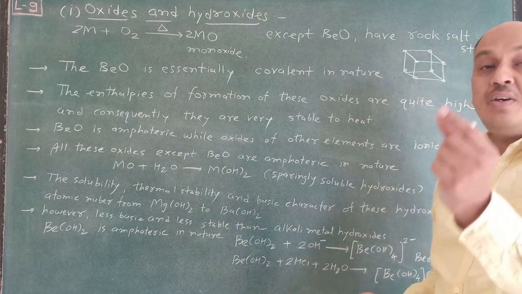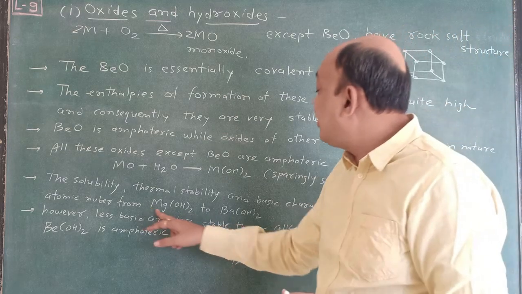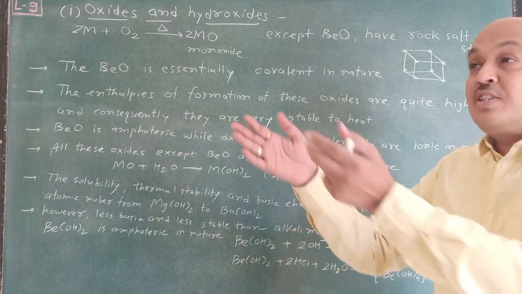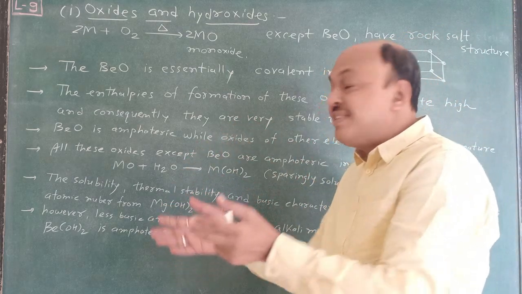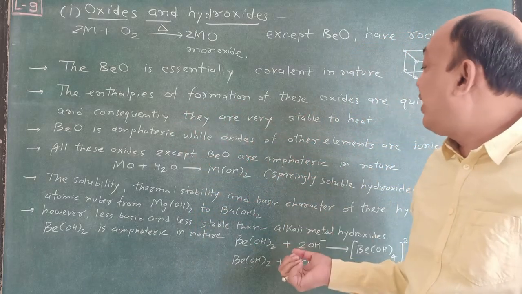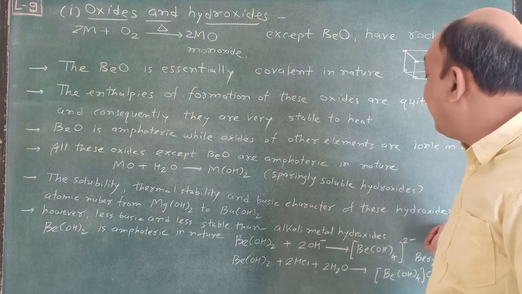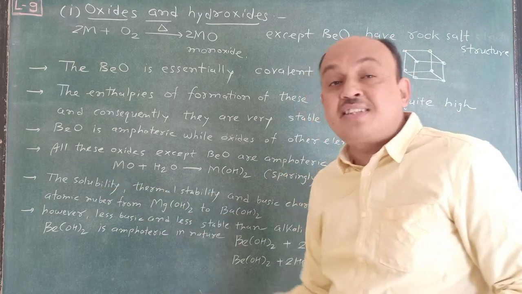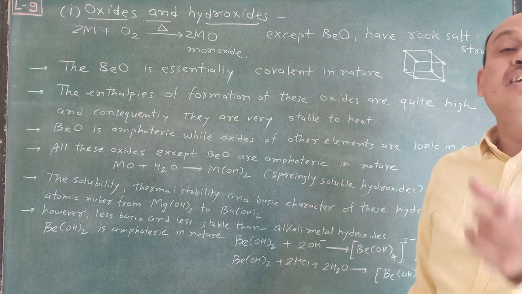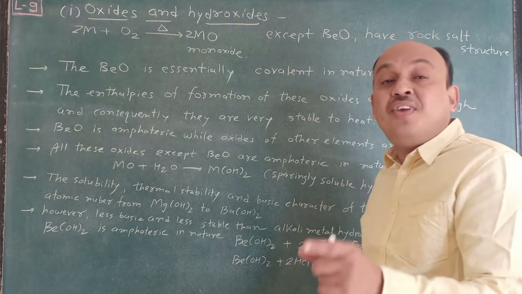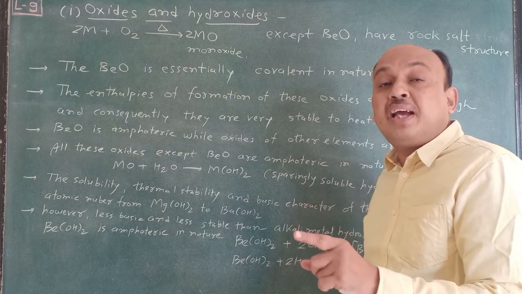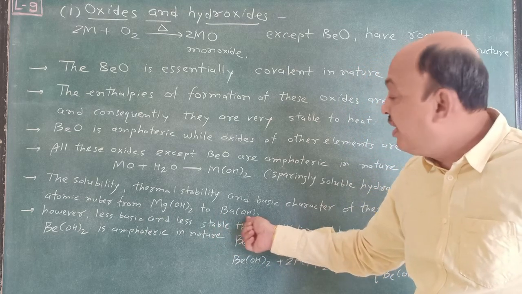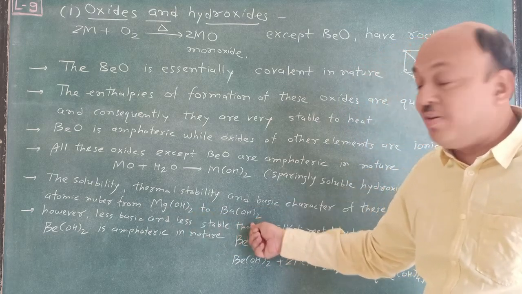Remember, Be(OH)2 and Mg(OH)2: due to the small size of Be2+ and Mg2+, OH- is a bigger size, so they do not react completely, and that's why solubility, basic character and thermostability decrease compared to the heavier, larger elements calcium, strontium and barium.